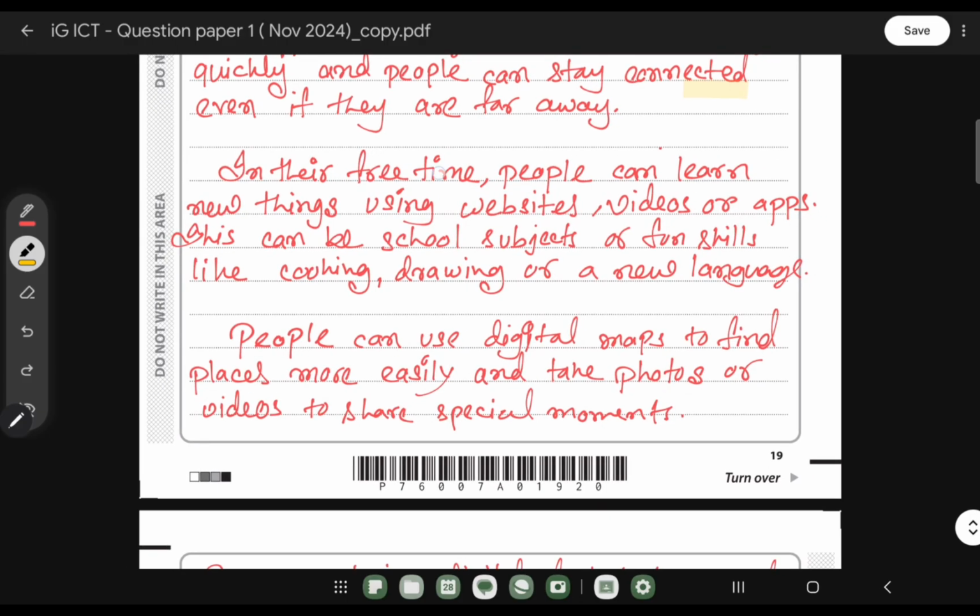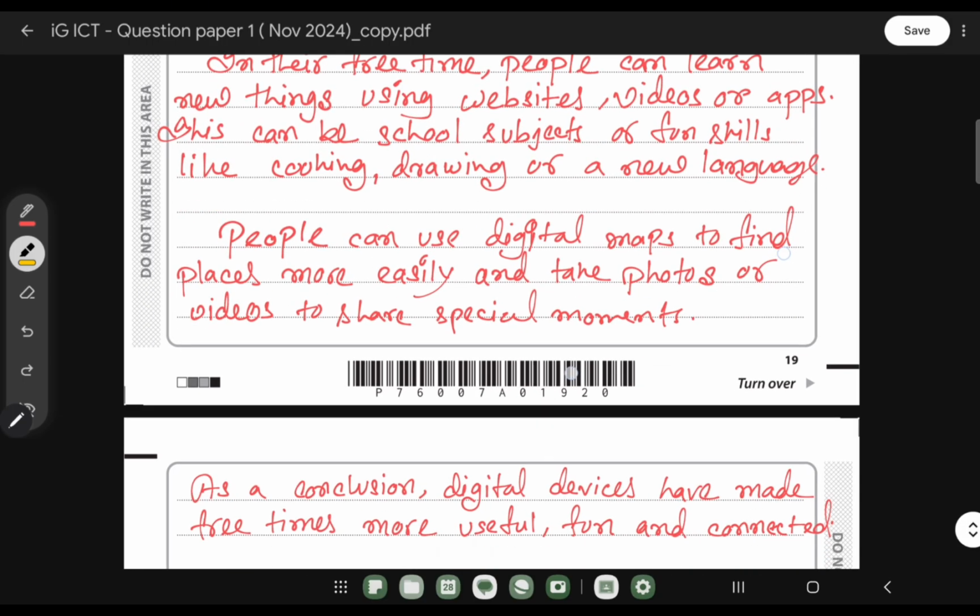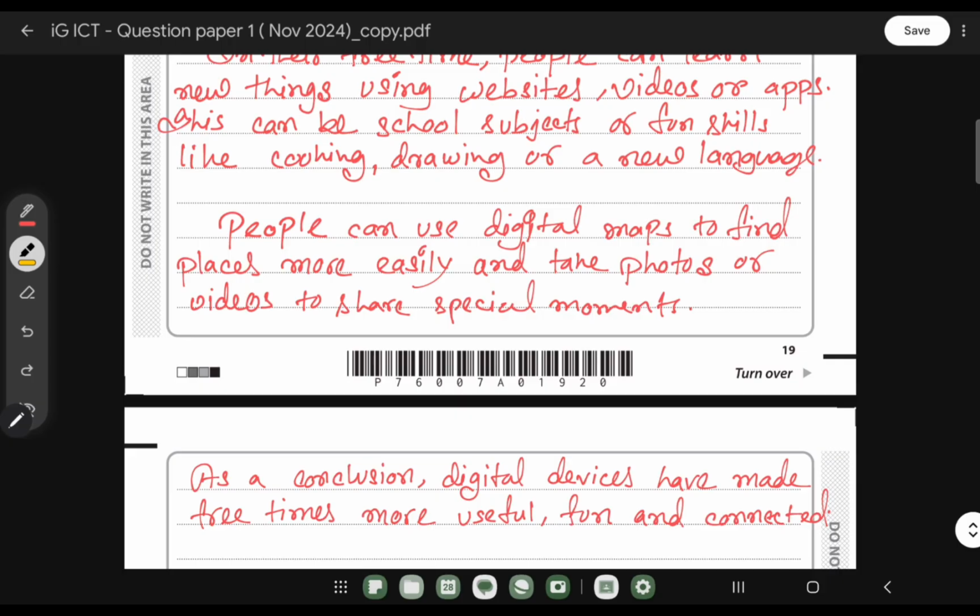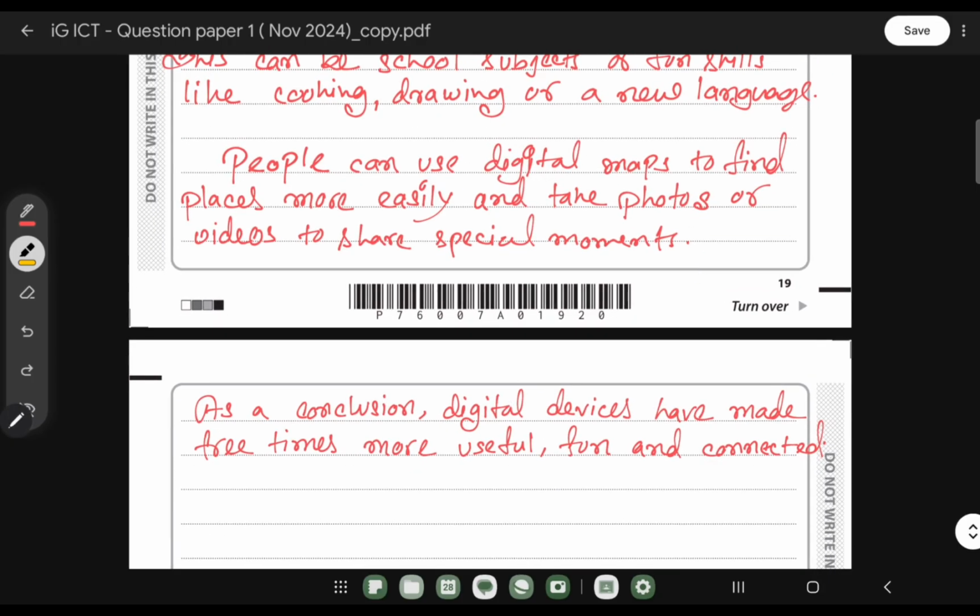In their free time, people can learn new things using websites, videos or apps. This can be a school subject or fun skills like cooking, drawing or a new language. Then we can also write, people can use digital maps to find places more easily and take photos or videos to share special moments, right? As a conclusion, digital devices have made free time more useful, fun and connected.